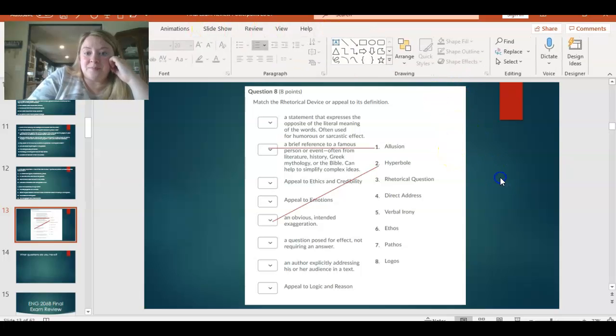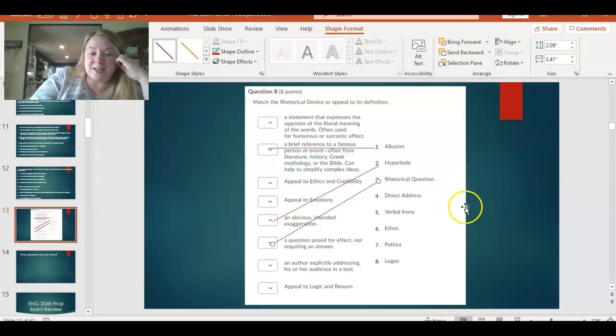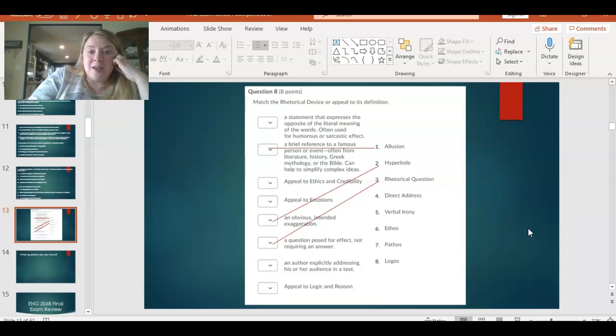Okay. Next up, we have rhetorical question. So this one is kind of an obvious definition because it's the only definition that has the word question in it. So right down here, our definition that says a question posed for effect, not requiring an answer, that is a rhetorical question. So when you ask something, you don't expect to get an answer, that's an example of rhetorical question.